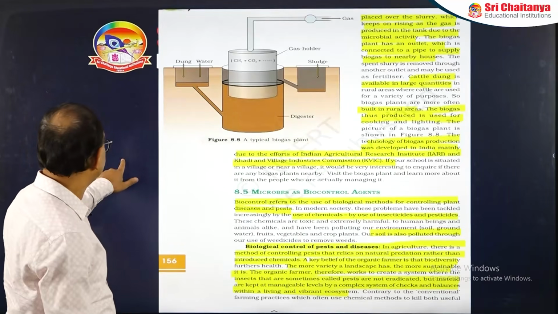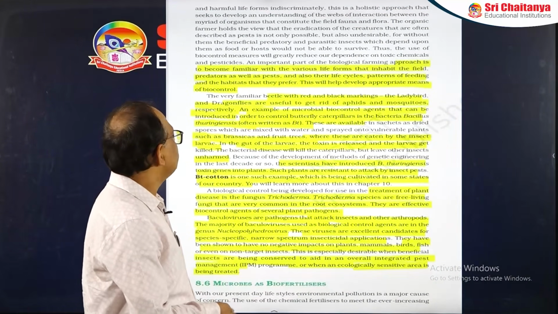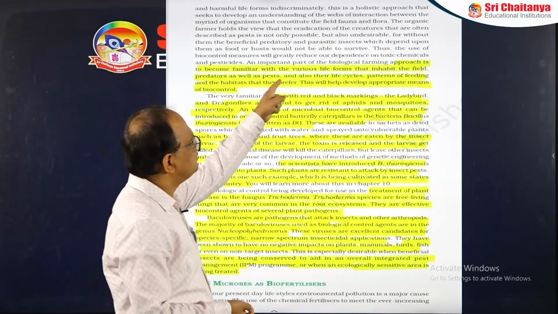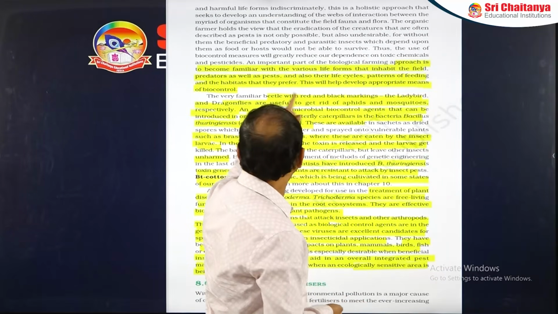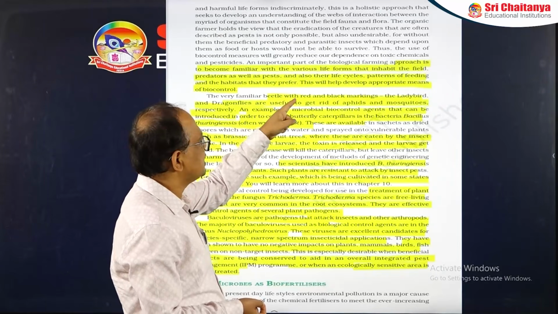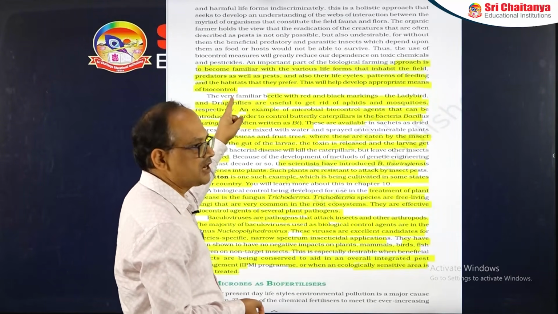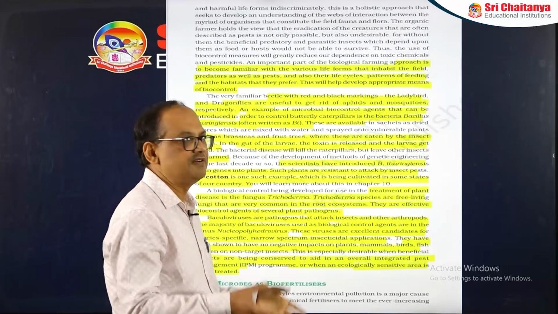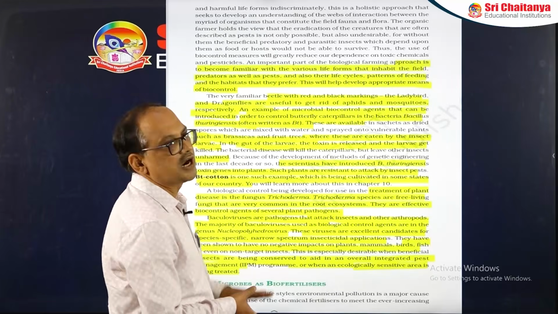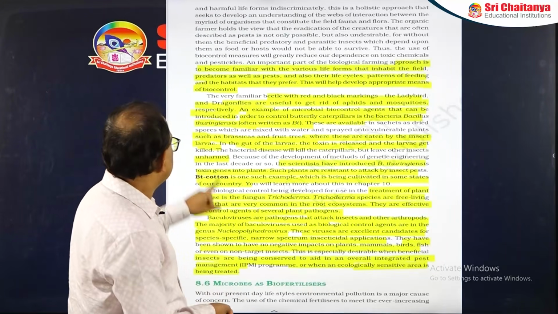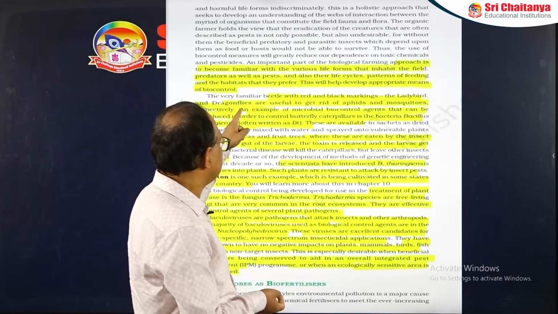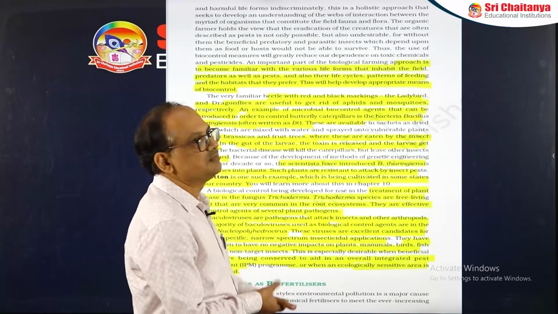Now you can see an important part of this biological farming approach is to become familiar with the various life forms that inhabit the field, that is the predators as well as the pests, and also their life cycles, patterns of feeding and habitats. Because of that only we will be able to establish the food web, and this will help develop the appropriate means of biocontrol. Now there are certain animals such as ladybirds and dragonflies. They are used to get rid of aphids and mosquitoes.